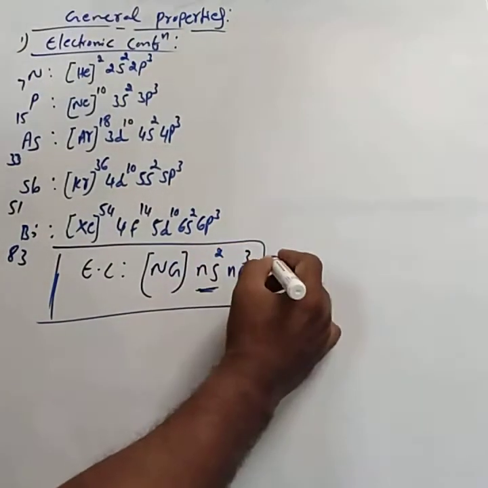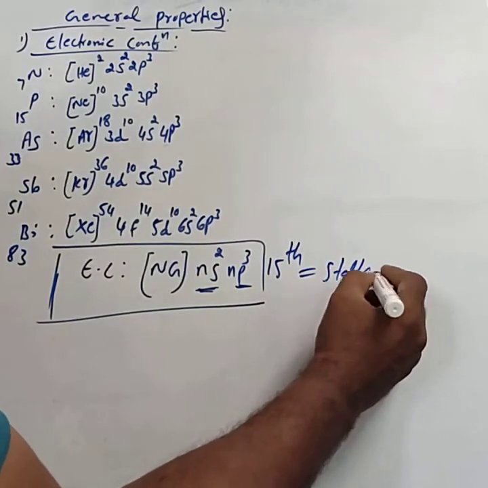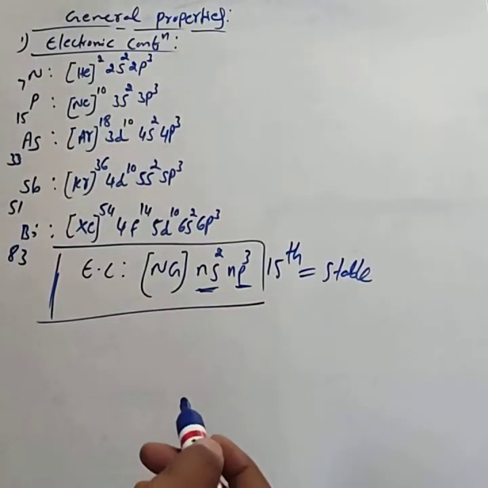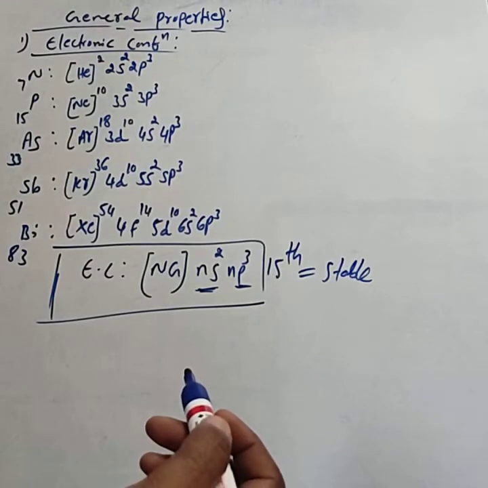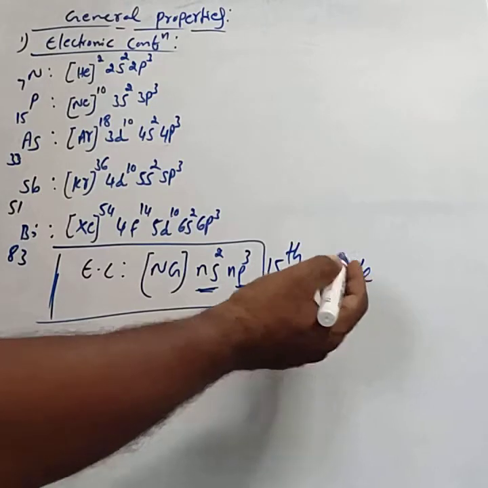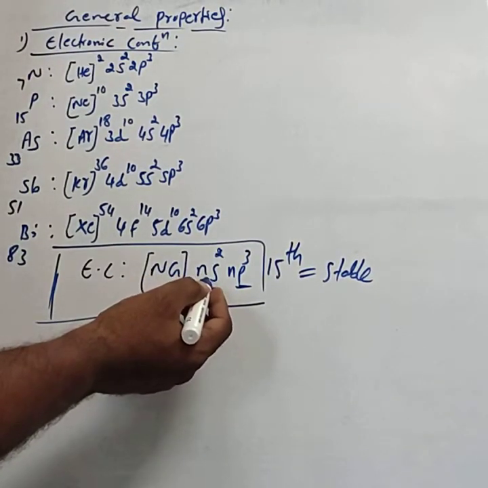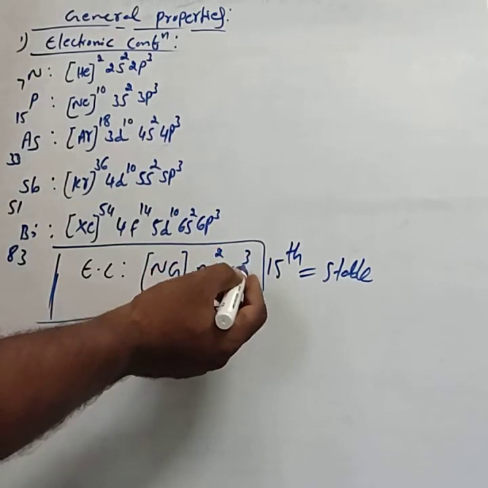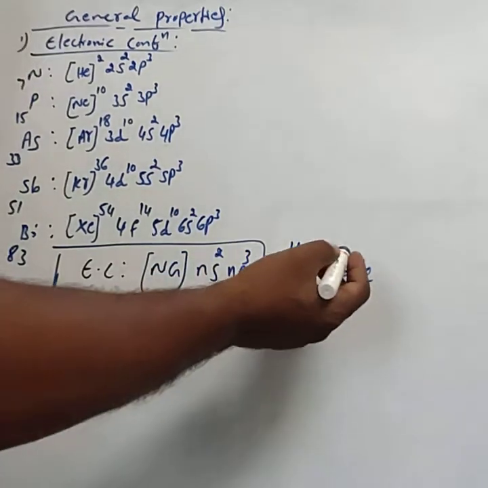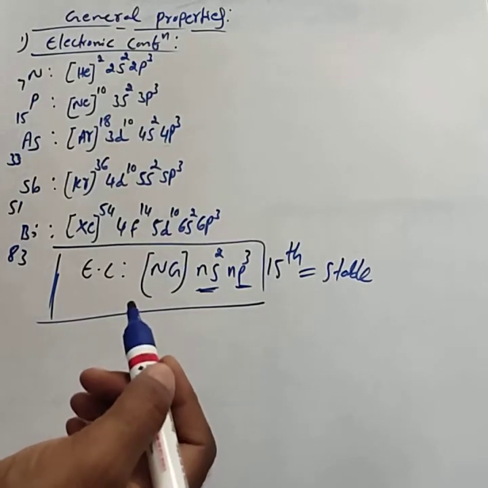Hence 15th group elements are highly stable in nature, due to the presence of a completely filled s orbital and half-filled p orbital.